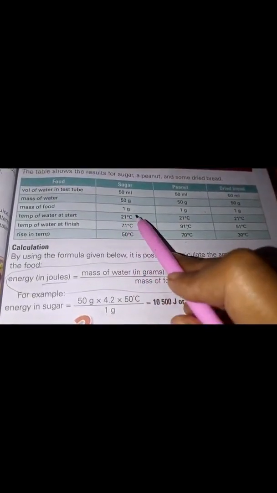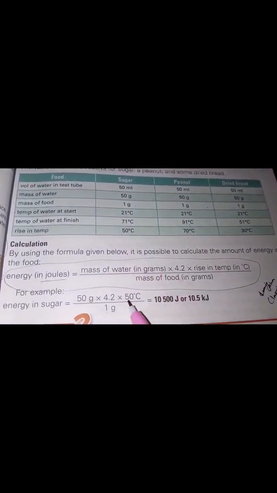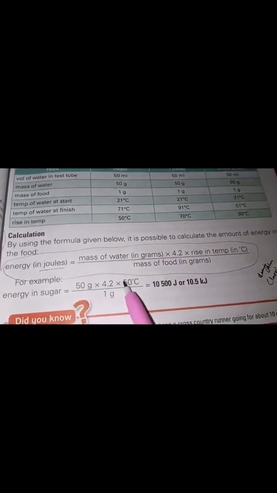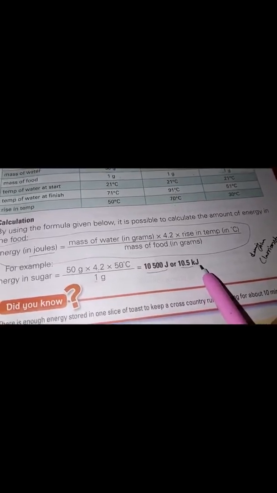And what was the rise in temperature? The rise in temperature from 21 to 71, subtracted, gives 50. So they put the 50. 4.2 जैसा था वैसे ही उतार लिया. Then you multiply all the 3 of them, divided by 1. You got 10,500 joules or 10.5 kilojoules, which is the same thing.